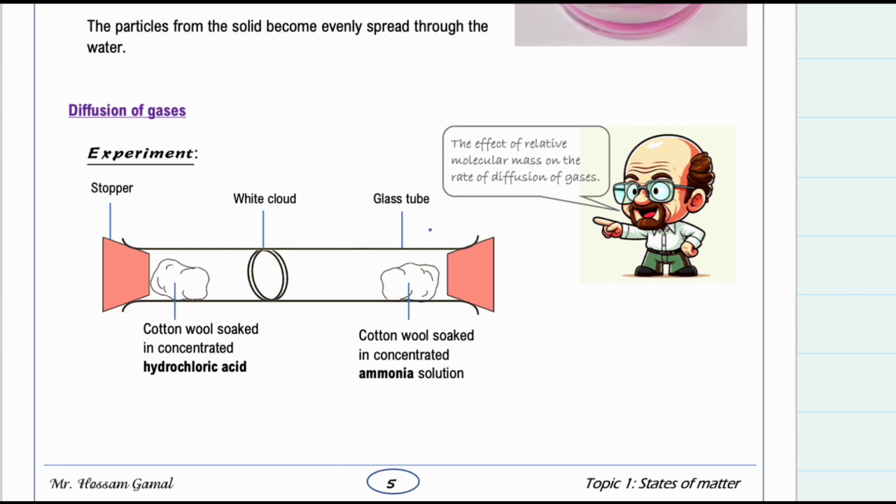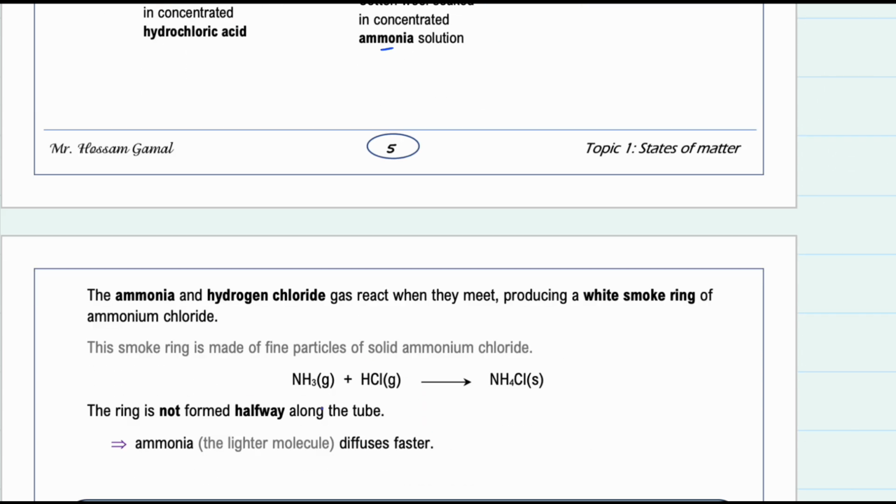Here we have a glass tube and we have two pieces of cotton. The first one is soaked in hydrochloric acid, so it releases hydrogen chloride gas, and the second one is soaked in ammonia, so it releases ammonia gas. We know that when ammonia gas meets hydrogen chloride gas, they produce ammonium chloride, which is a solid. We see it in the form of smoke, a white smoke ring.